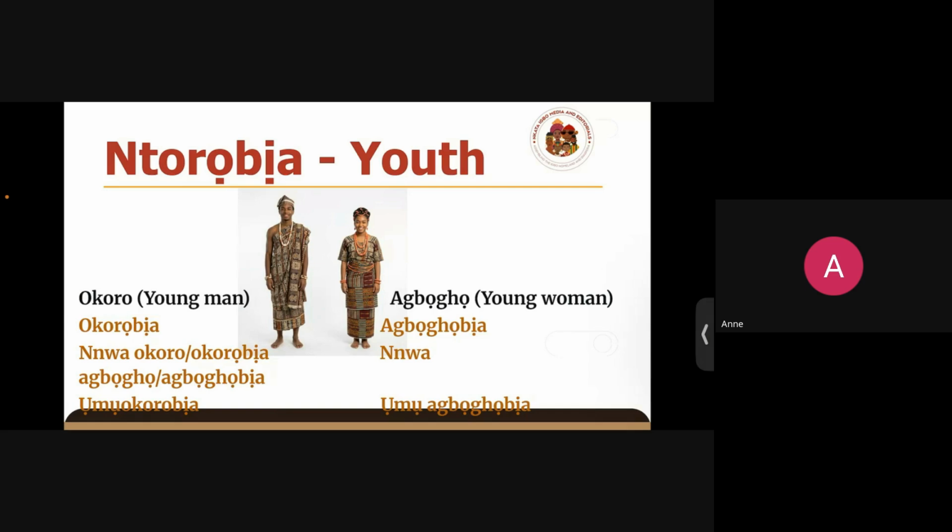Okay, then if we go back to the left, the last one, we have umu okorobia. So basically the plural form of okorobia, umu okorobia. Then on the right hand side, we have umu aborobia. Umu aborobia. So plural of aboro or nwa aboro is umu aborobia. So basically young women in their youth.